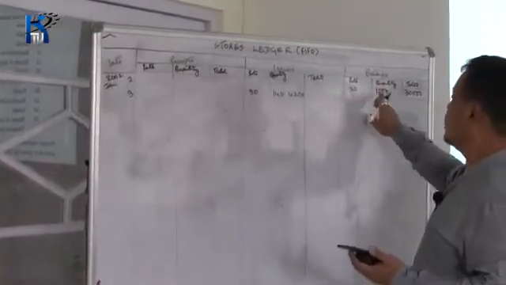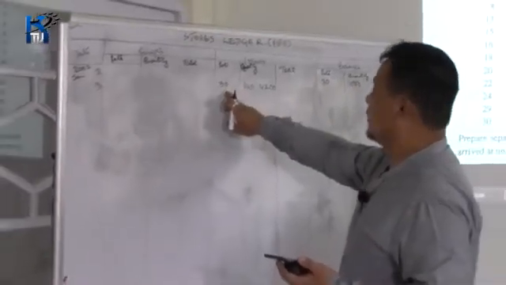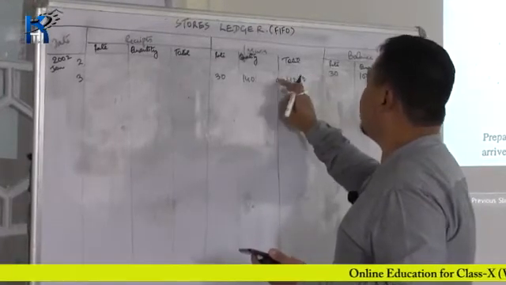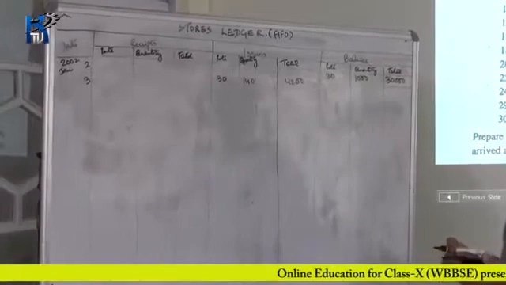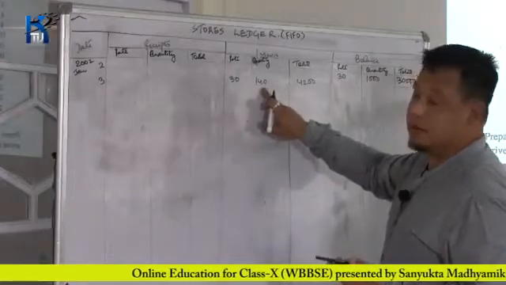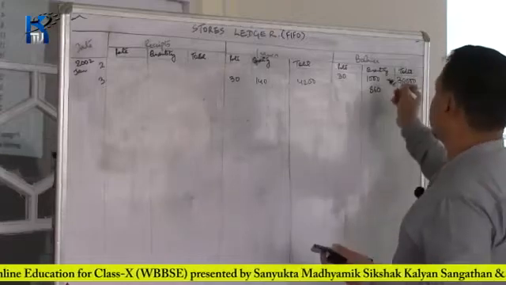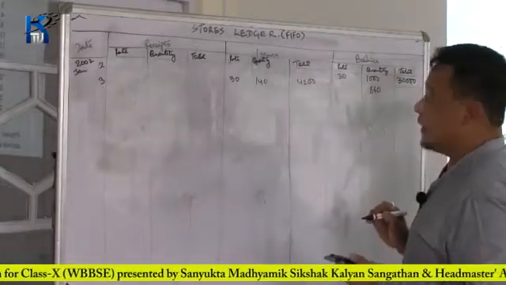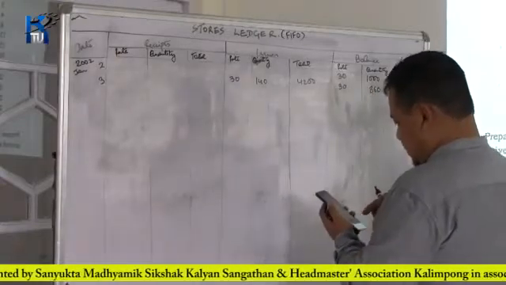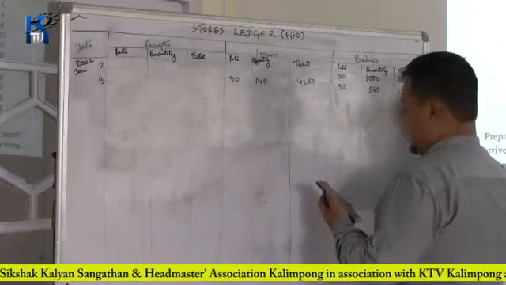So out of issue there was only one batch, the rate is 30, 140 units, total was 4,200 rupees. So at the end of the day, out of 1,000 units, 140 units were issued. So the remaining 860 units, 1,000 minus 140, 860 of 30 each is 25,800 rupees.